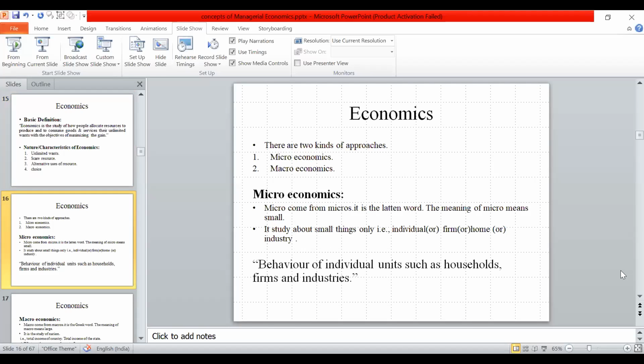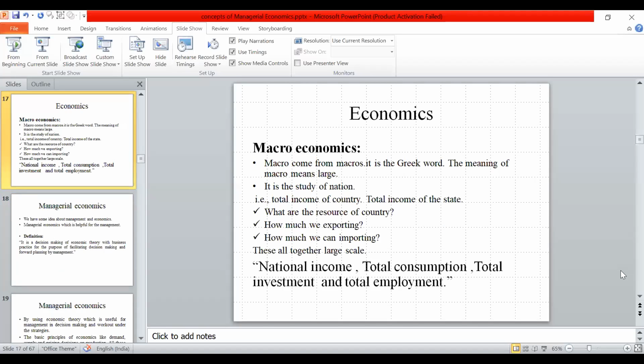Economics is classified into microeconomics and macroeconomics. Microeconomics deals with small scale industries and individual farms. Macroeconomics deals with the overall national and international level. What is state wise also deals with macroeconomics.